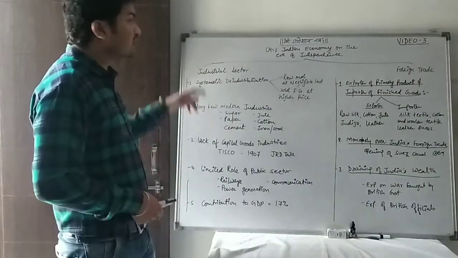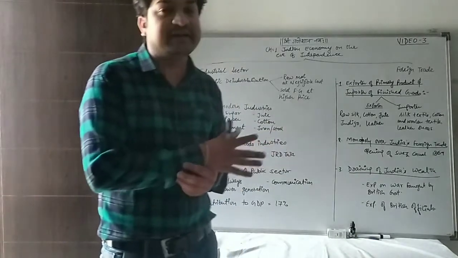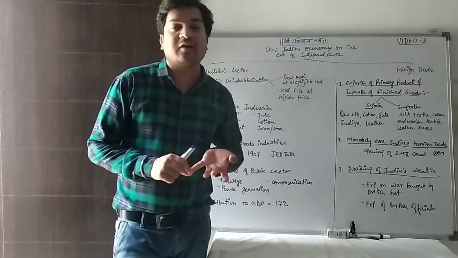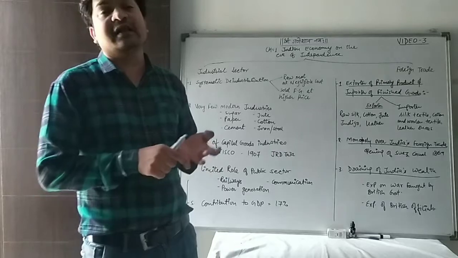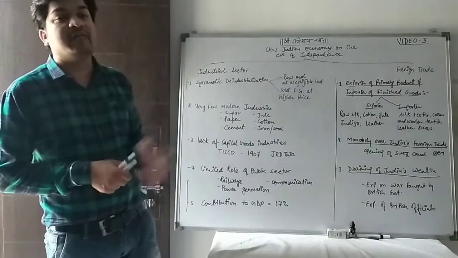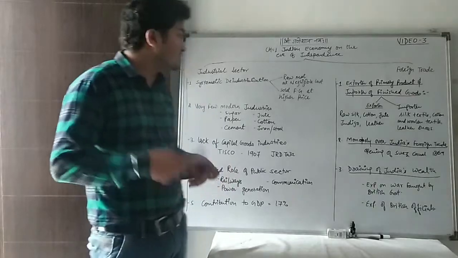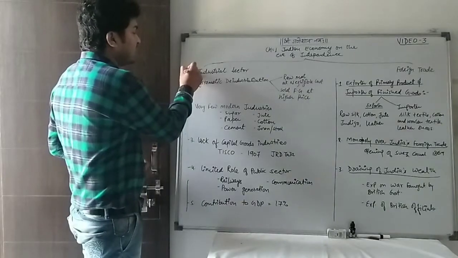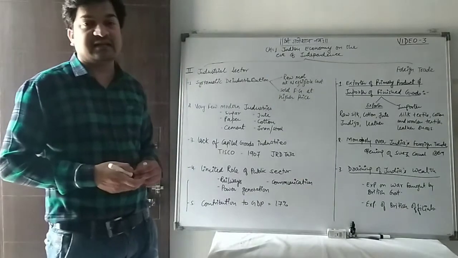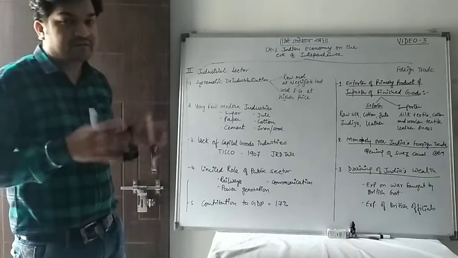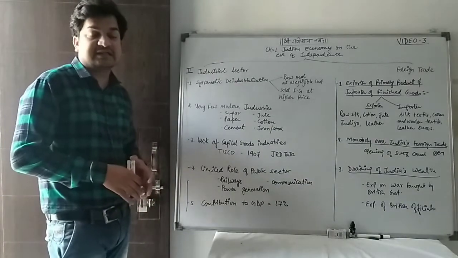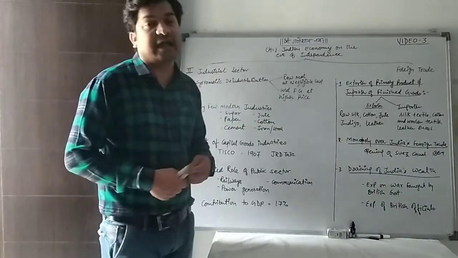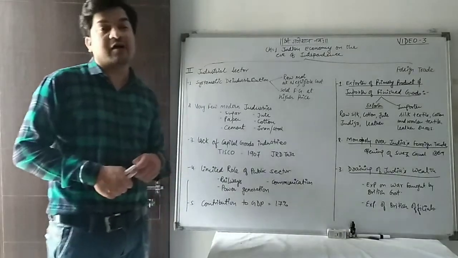Let's begin. In the previous videos, we talked about how the agriculture sector performed during the period of British colonial rule, and what the basic conditions of the Indian economy were on the eve of independence. Similarly, we are now talking about the industrial sector, which is our major second sector. After agriculture, the major sector which contributes to the GDP of the economy is the industrial sector. So, how did this industrial sector perform at the time of British colonial rule or on the eve of independence?